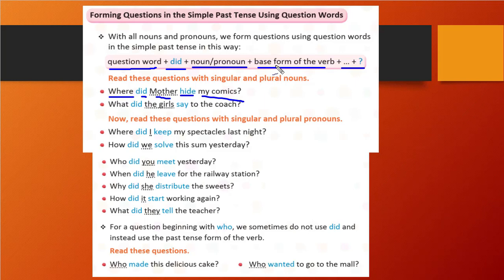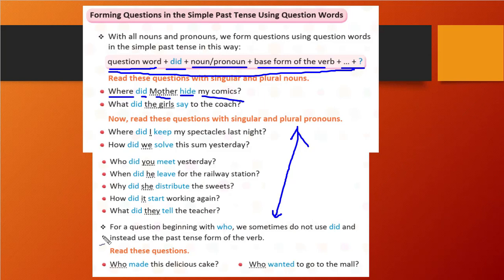More examples are given. You see, what did the girl say to the coach? Where did I keep my spectacles last night? How did we solve this sum yesterday? Who did you meet yesterday? When did he leave for the railway station? Why did she distribute the sweets? How did it start working again? What did they tell the teacher? You see here, nothing new is there. We just wrote the same as written here, how to form a question. The same format is followed in all the examples.